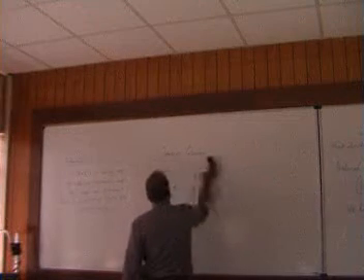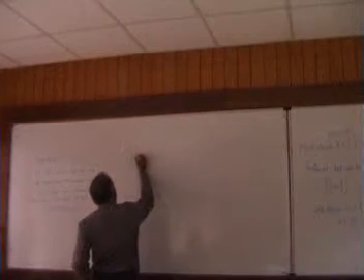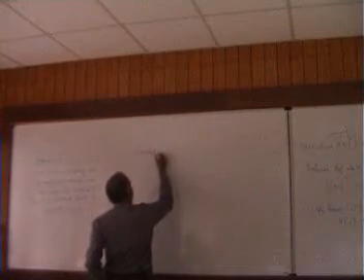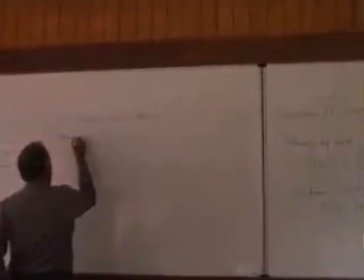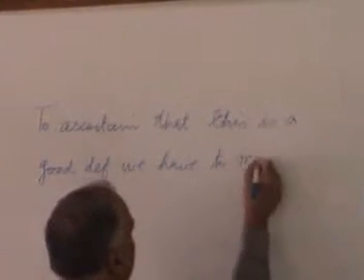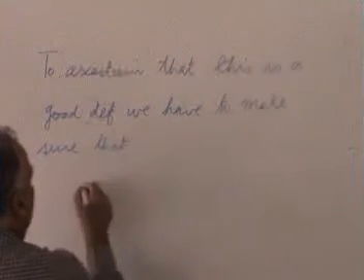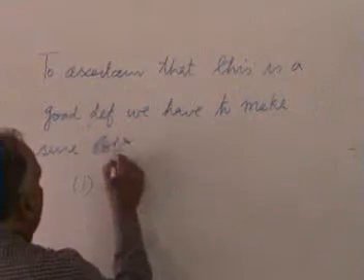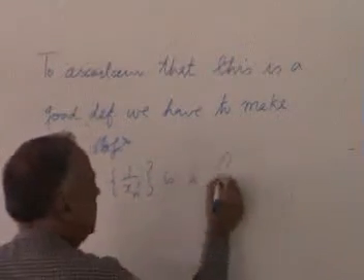Keep this, erase this. So, to ascertain that this is a good definition, we have to make sure that 1 by xn prime is a Cauchy sequence.